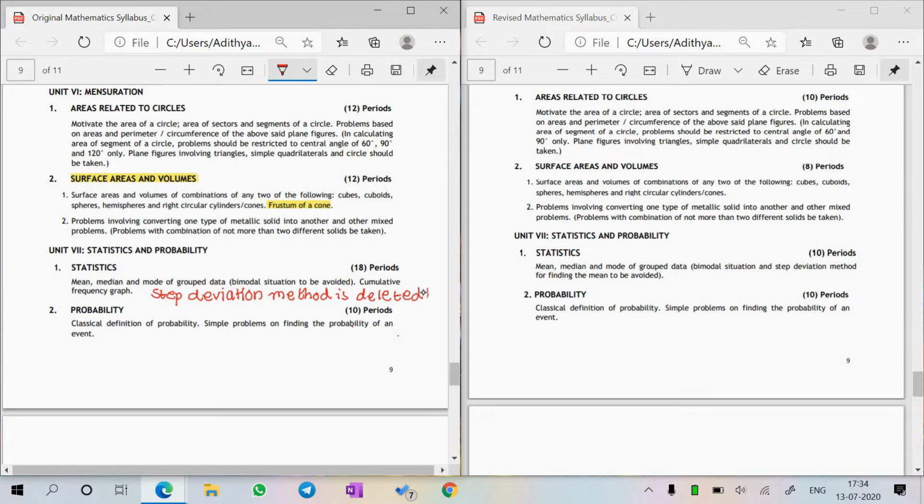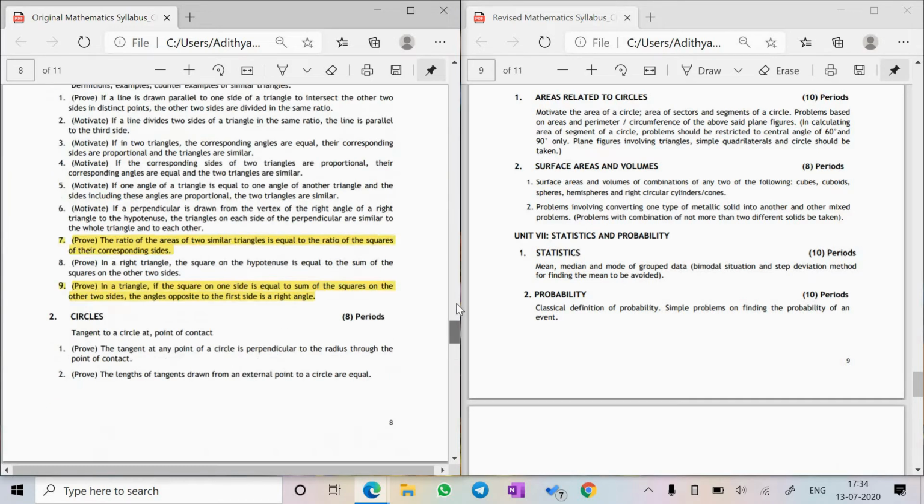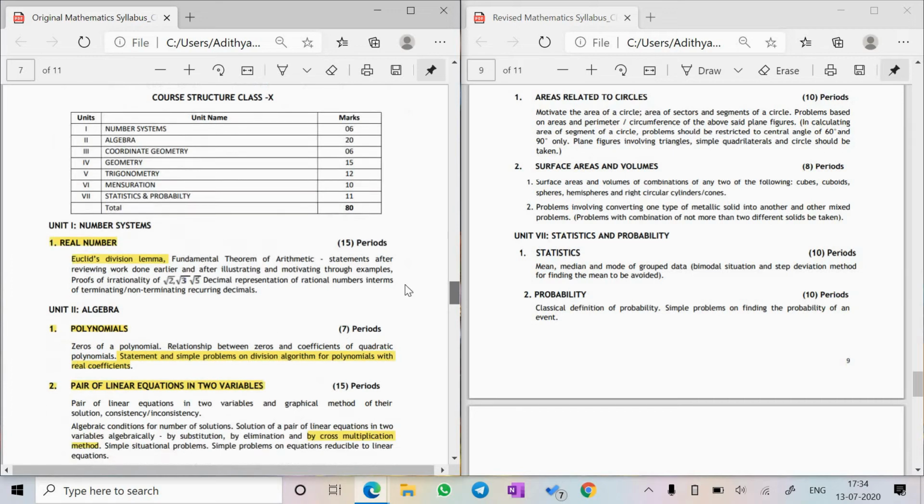So actually that formula was quite big, making the tabular column for the whole thing. It was actually a little difficult because you had to find so many things, UI, DI and all of that, and now it's deleted. So yeah, we have a deletion in statistics. I'm just gonna highlight that also. So summarizing guys, we have small deletions here and there.